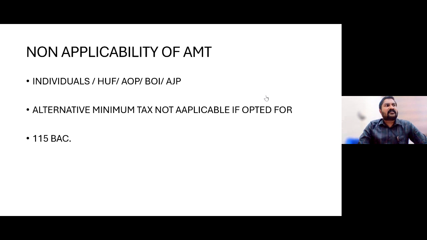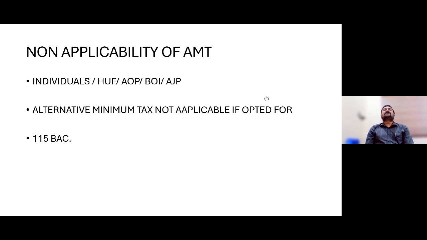provisions wherein, for companies, MAT, minimum alternate tax, is applicable. Other than companies, AMT is applicable, for firms and not for individuals at all. If their income is more than 20 lakh before those reductions, then only this would be applicable. 18.5% of the adjusted total income or actual tax payable, whichever is higher, they would be required to pay. Then that excess AMT credit can be carried forward for 15 years.